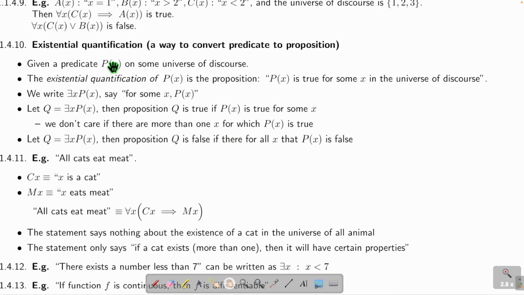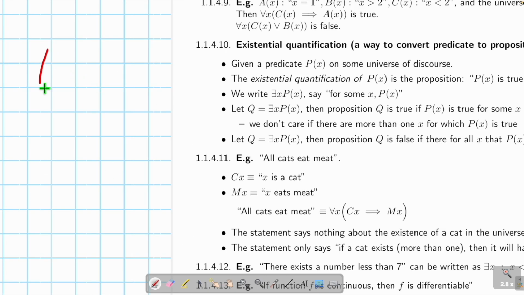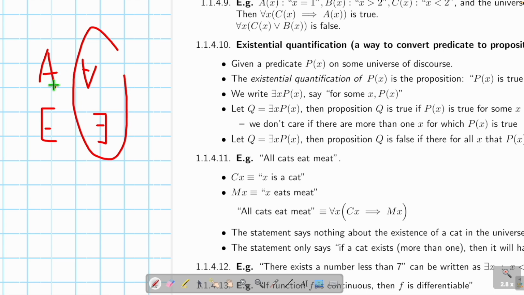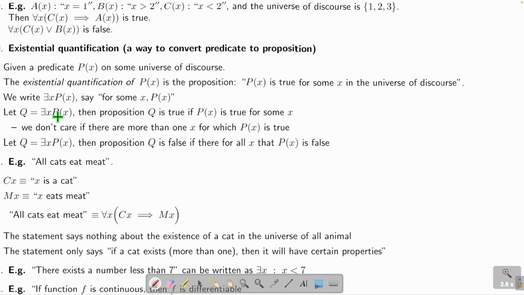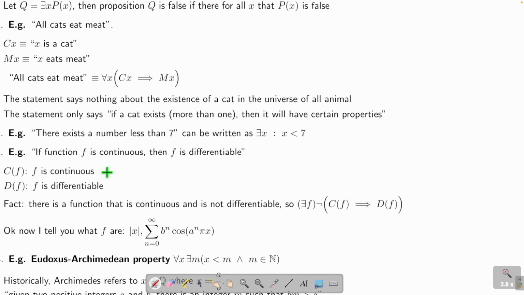And then for the opposite of for all, that means there exists. There exists is written like this. Well, for all is A upside down. Then what about there exists? Well, if we turn E upside down, it still looks the same. So that means we flip it left and right. That's it. If you flip A left and right, it's the same A, right? So this is the only reason why we have these two funny symbols. We flip A upside down because it's symmetric vertically. And we flip E horizontally because it's symmetric horizontally. So now we have this. So what is there exists? It means for some x, P(x). So that means you just need to show me at least one. Then done.